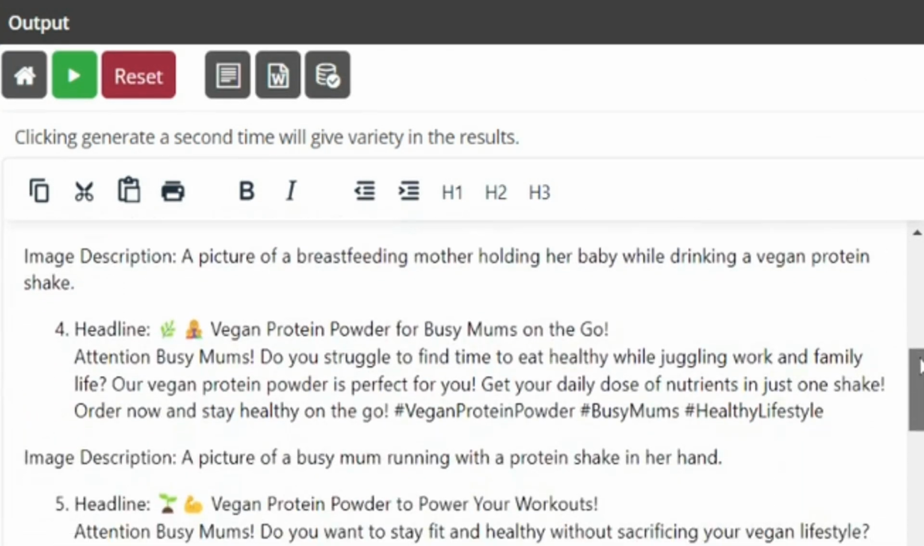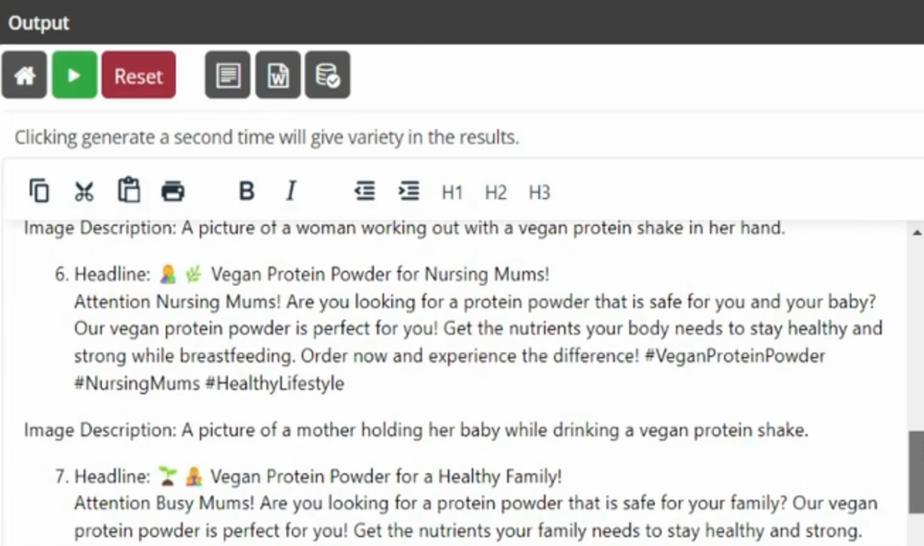Choose your advert. You have so many to choose from. And there you have it. With Intellect AI, creating an effective ad campaign has never been easier.